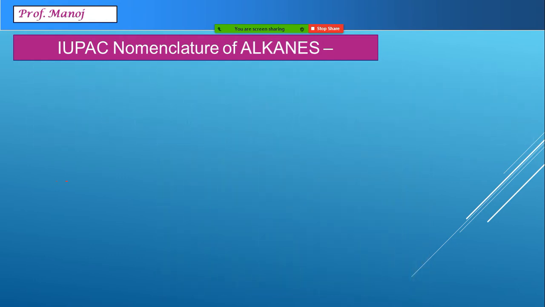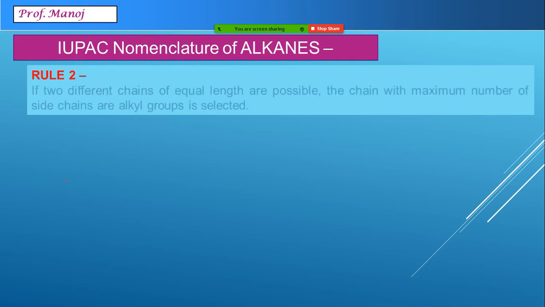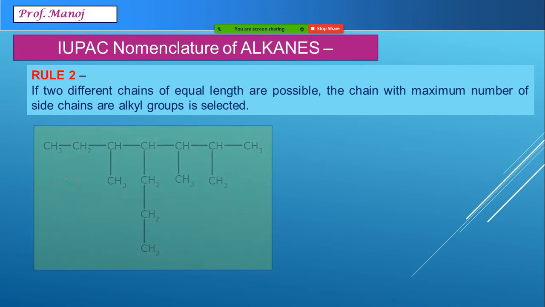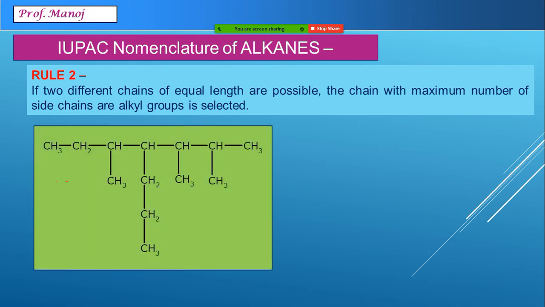Rule number 2. There are chances that we may come across 2 chains in the same compound with the same length but different side chains. Let me explain. Imagine this particular compound. Now, which longest chain can we select under this? We can select this horizontal as the long chain, and you can see it contains how many?